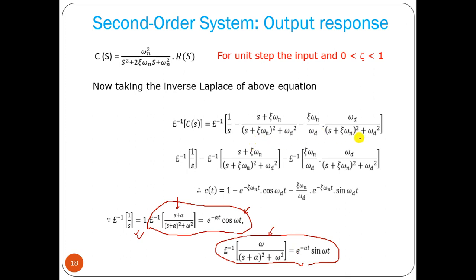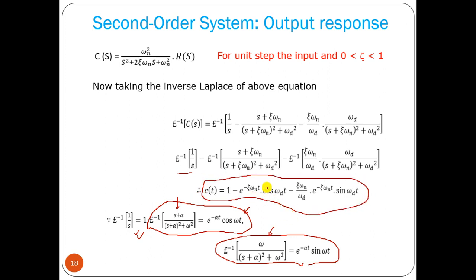Okay, so this is the way we are getting that. Now the Laplace transform of 1 will be equal to 1 by s, and this factor is e to the power minus zeta omega n t, minus alpha t. This is cosine of omega dt, and here this is the constant term e to the power minus zeta omega n t sin omega dt. So this will be the output response.